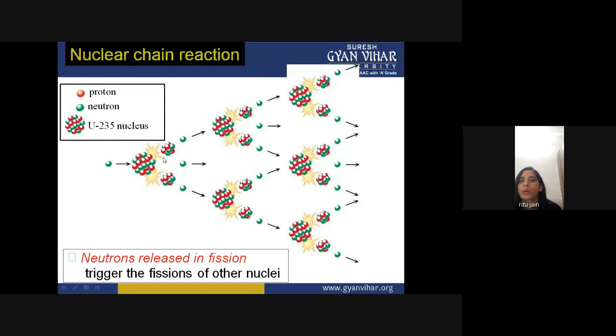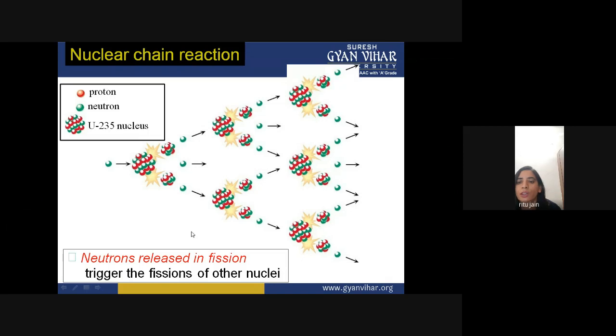You can see here that the neutron collides with this uranium 235, and it is divided into two parts. Then it releases more neutrons, which again bombard other uranium 235 nuclei, releasing a number of neutrons again.